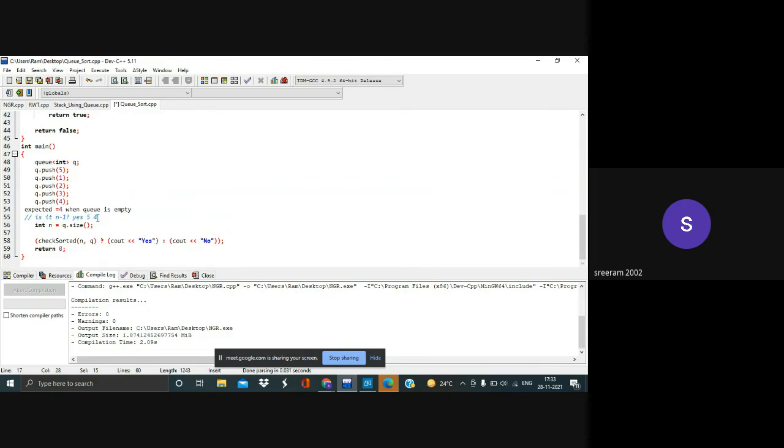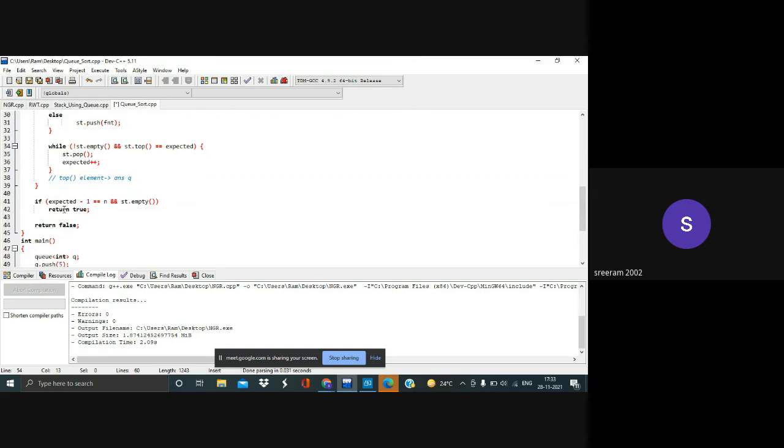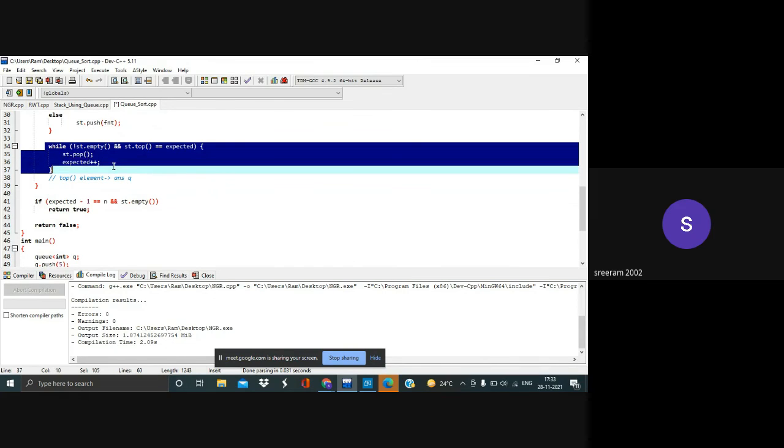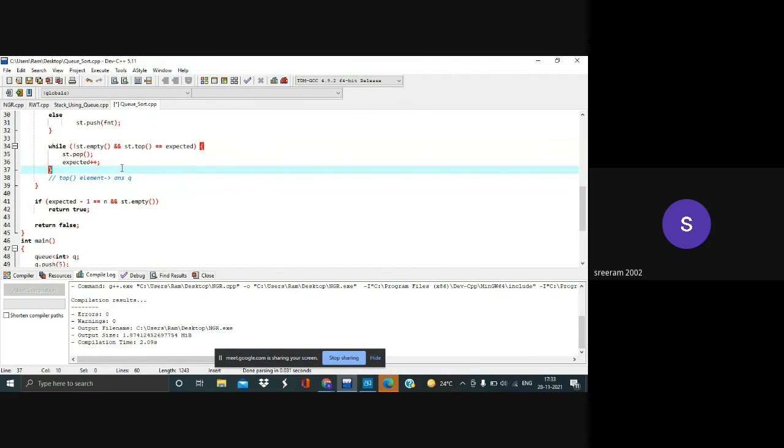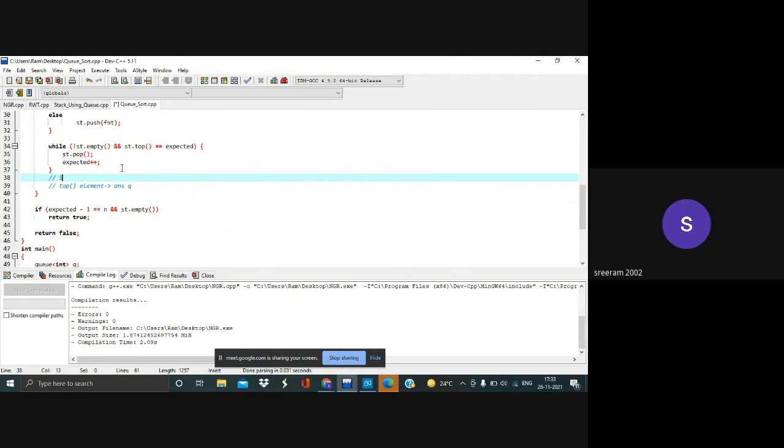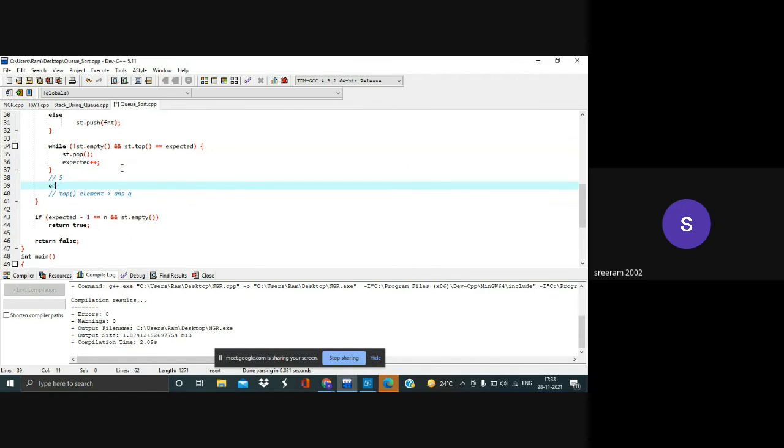So in this case, the expected will be 6. We've also pushed the element which is present at the top of the stack. Initially, the stack has 5. So after the end of the queue, we'll also be pushing 5 into our answer queue. Since 5 is pushed into our answer queue, our expected gets incremented to 6.